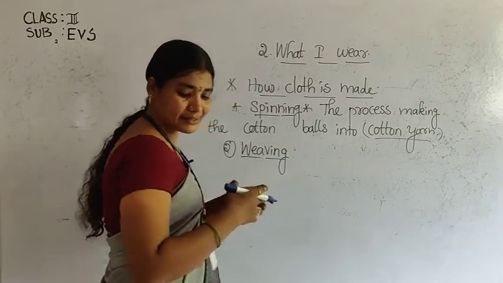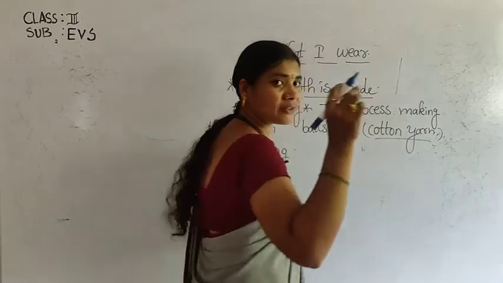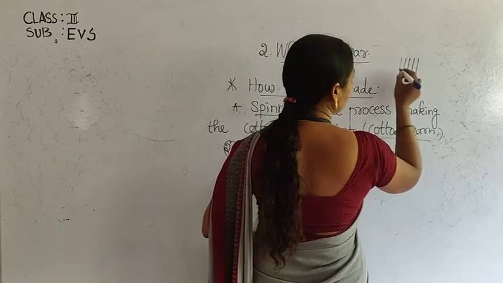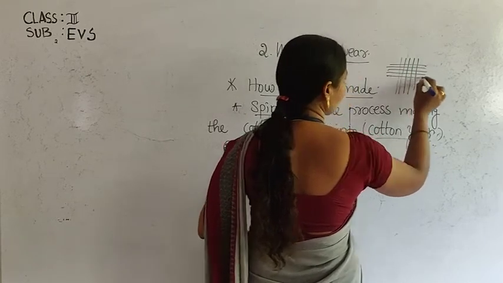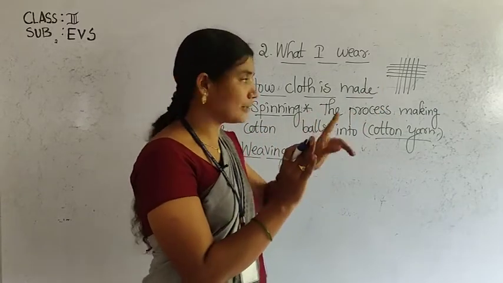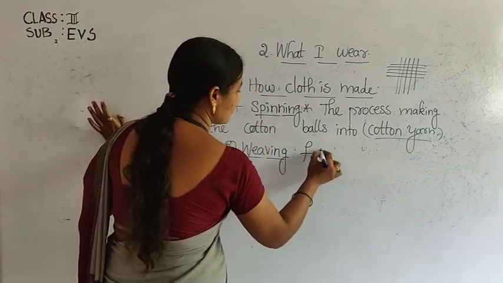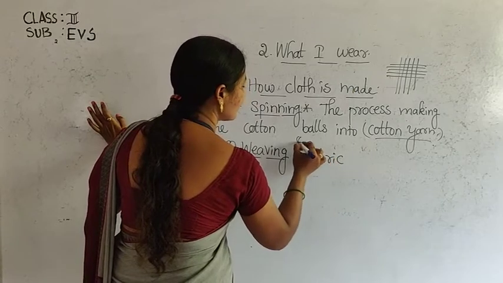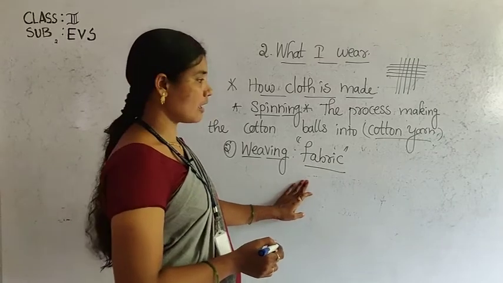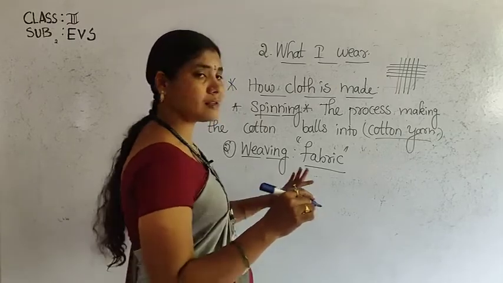We take two sets of thread, children. When you observe a cloth, it contains horizontal threads and vertical threads also. These threads are woven together to make the fabric. What is meant by fabric? The material used to prepare clothes. Weaving is done with the help of machines as well as looms.